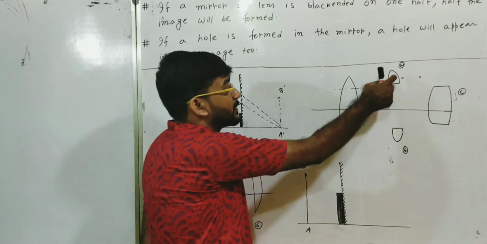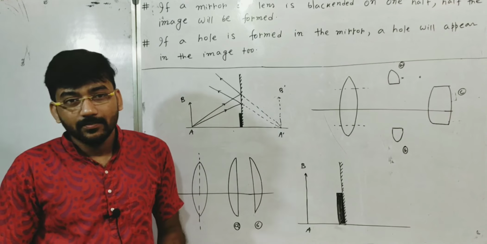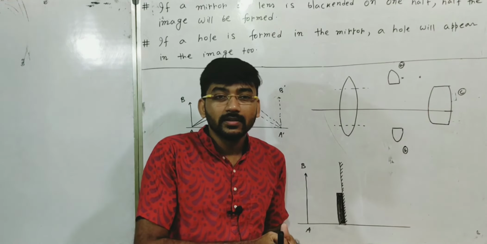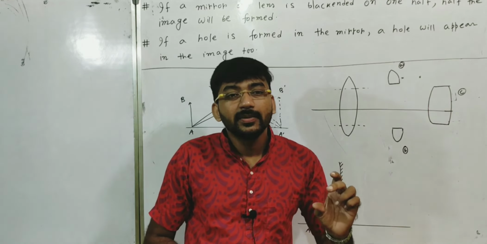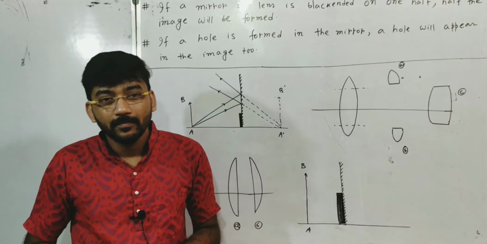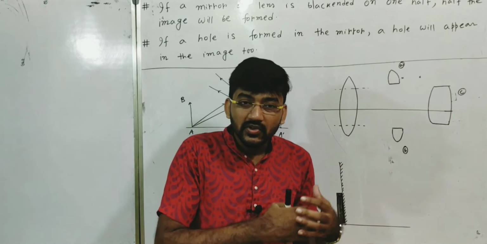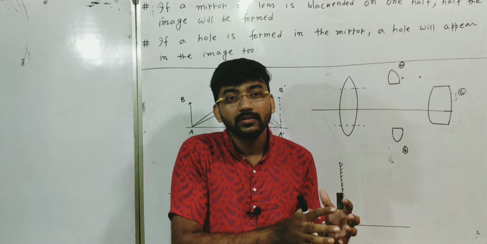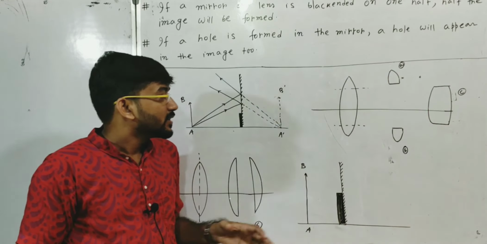But if the nature of the refracting surfaces does not change, then however small the surfaces are, it does not matter. The nature as well as the position of the image will be unchanged if the nature of the refracting surfaces is the same. Okay, so that's the simple thing.